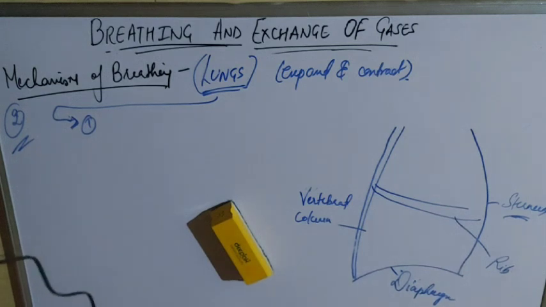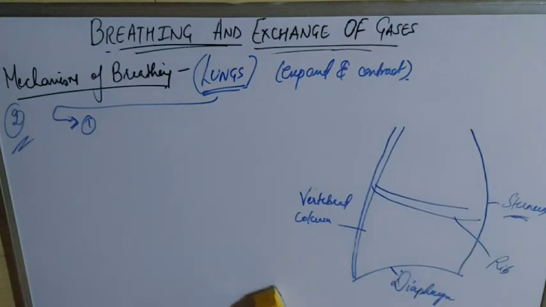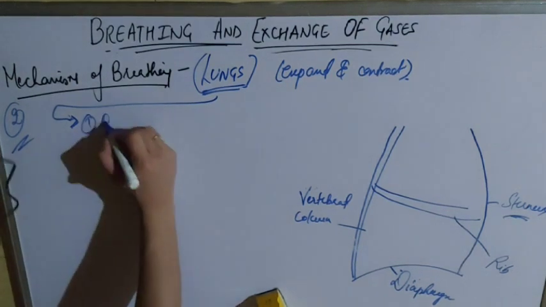This will contract, so it will move downward or outward, and that will change the diameter of the thoracic cavity accordingly. If it moves downwards, it will increase the diameter of the thoracic or chest cavity, and if it moves upwards, it will decrease the diameter of the thoracic or chest cavity. Let's say here the upward.